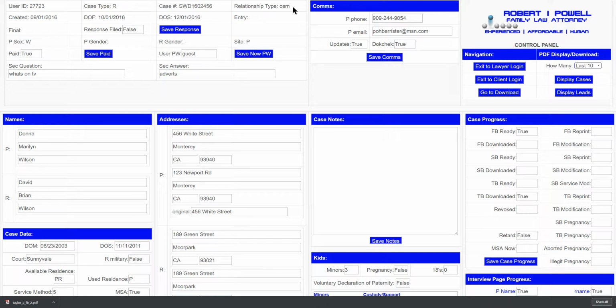In an opposite sex marriage, this is the petitioner's sex, W for wife. When it's a same-sex marriage or an opposite sex domestic partnership, these two boxes are used here, and gender then is either M for male or F for female.